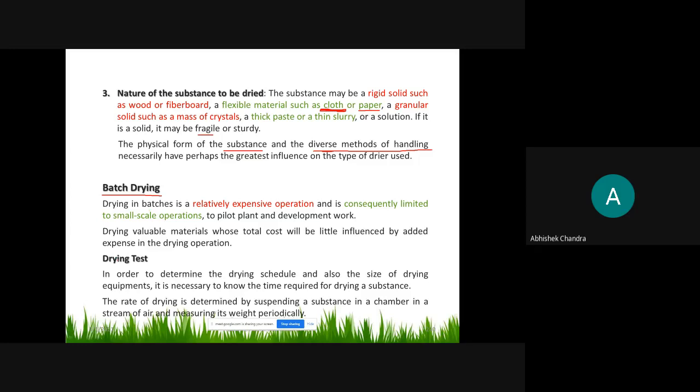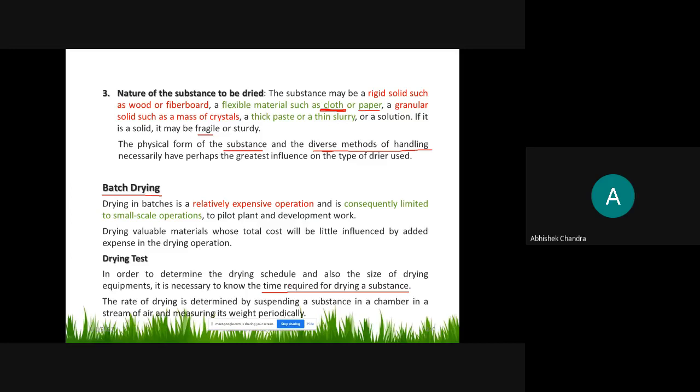In a drying test, in order to determine the drying schedule, that is, after how much time we replace the substance, how much time is required to refill the batch. So the drying schedule and also the size of the drying equipment. It is necessary to know the time required for drying a substance.